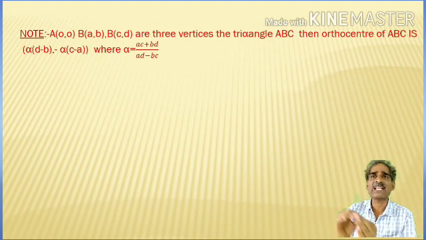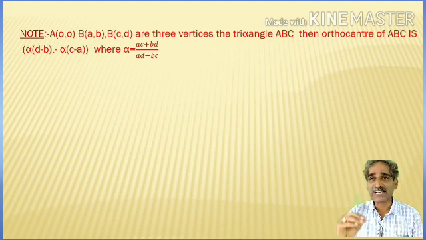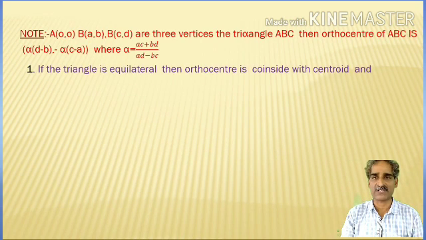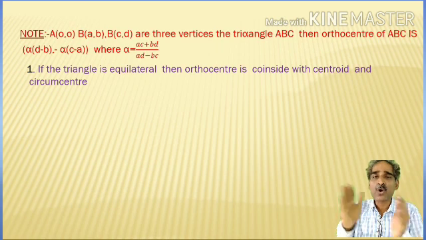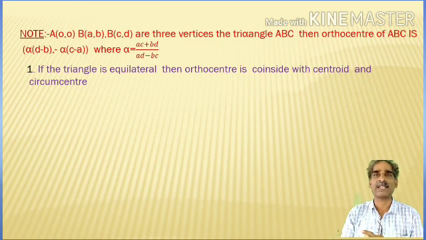Okay, if the triangle is equilateral, what will happen? The orthocenter coincides with the centroid and circumcenter. These three centers, circumcenter, centroid and orthocenter, coincide with each other in the case of an equilateral triangle.